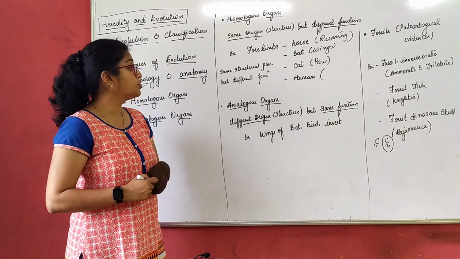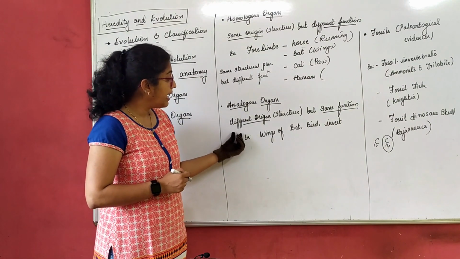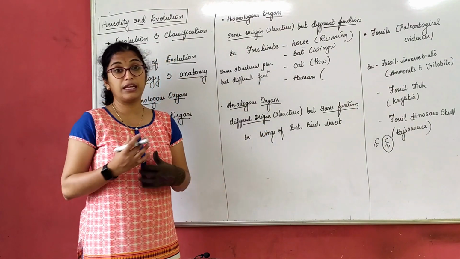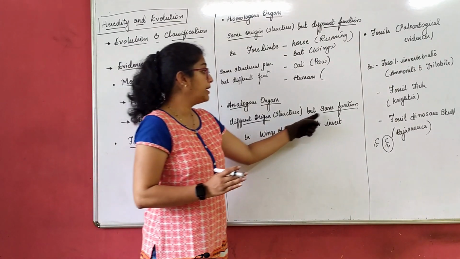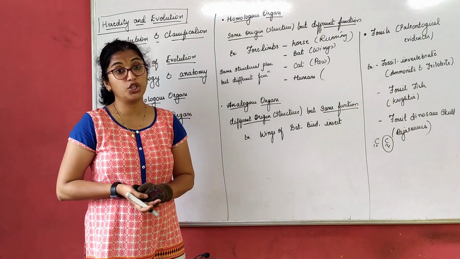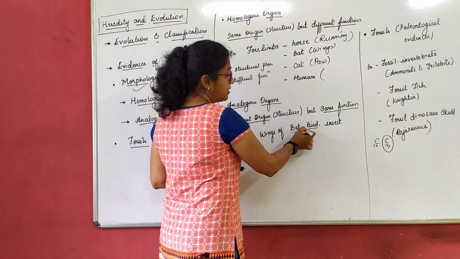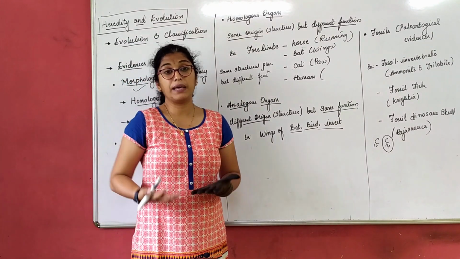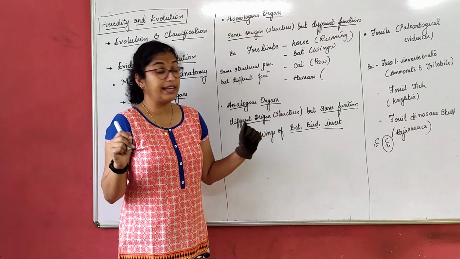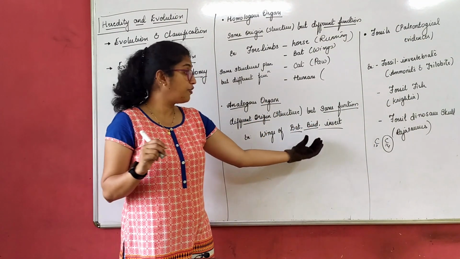Okay. We move on to analogous organs. It is again the opposite of this. Organs having different origin, that means they evolved from different origins, but perform the same function. Examples: wings of a bat, bird, insect. What are these wings used for? These wings are basically used for flying, right? The function is the same. All are using it for flying.